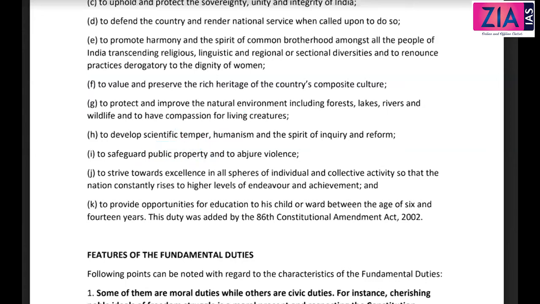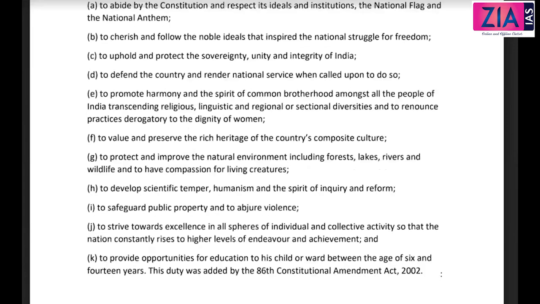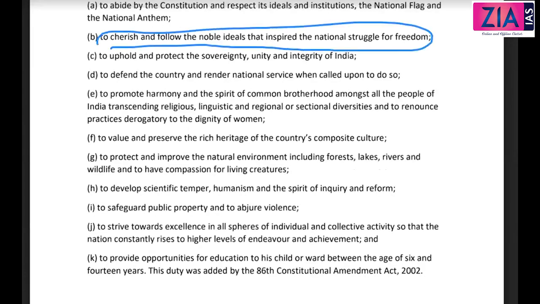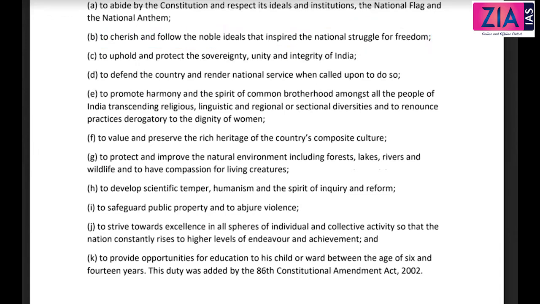Similarly, if you are challenging the common brotherhood, or if you are making some problems based on religion, which is what we call communalism, or linguistic divisions, etc., if you try to create these, there will be different laws which are in operation, right? So that means fundamental duties are also to an extent enforceable, but for certain duties like this, nobody can do anything. Whether you respect or cherish and follow the noble ideals of the freedom struggle or not, that's not a big deal, right?